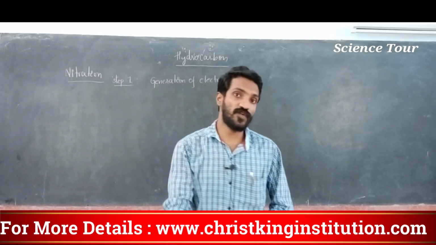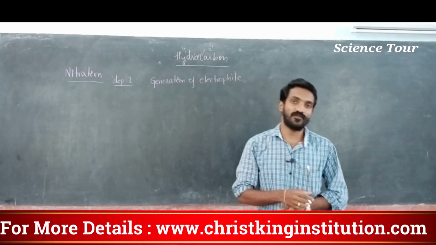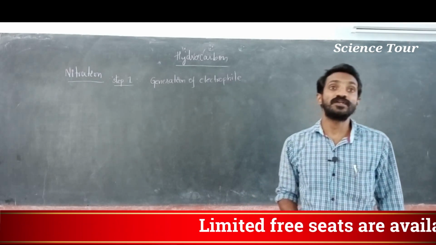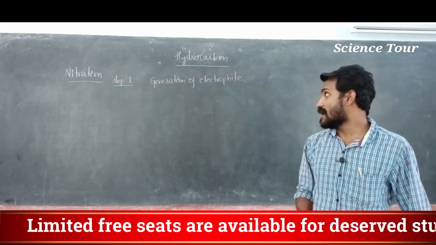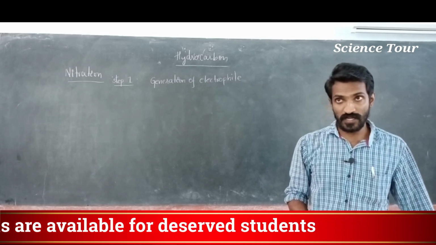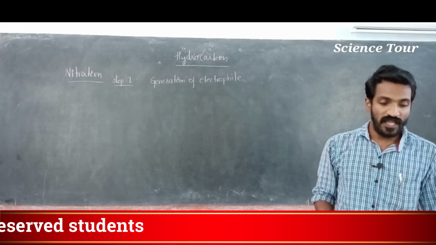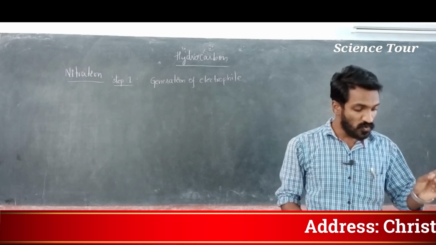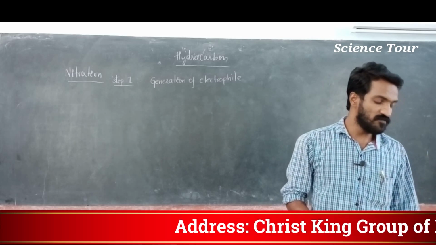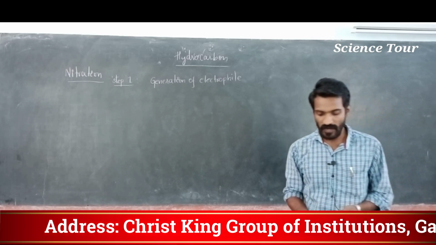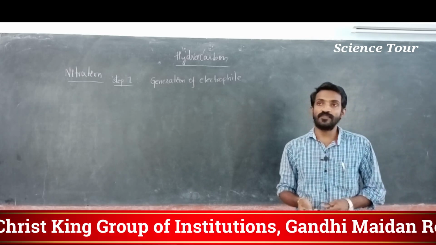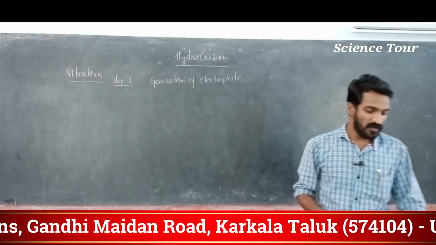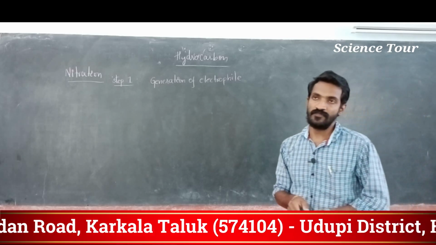Generation of electrophile. How can we generate the electrophile? That is important. We can generate the electrophile by the reaction of sulfuric acid and nitric acid. These two undergo reaction and it gives an electrophile. That electrophile's name is nitronium ion, NO2 plus ion. That is very important, my dear students. NO2 plus ion, plus water plus HSO4 minus. These will get generated.